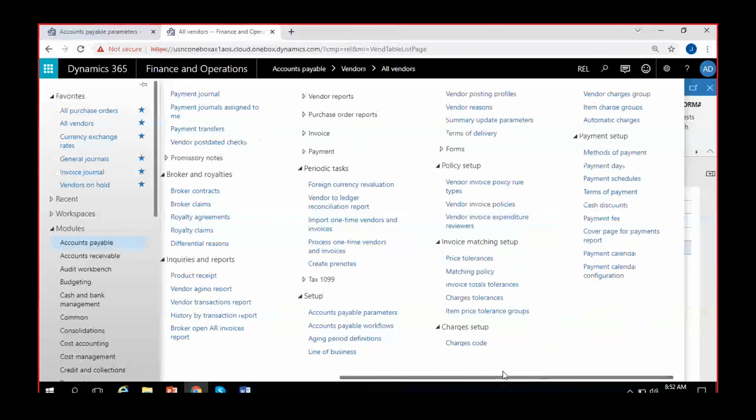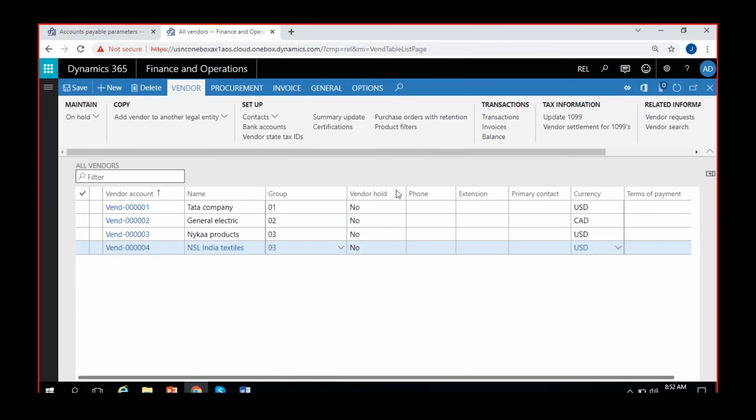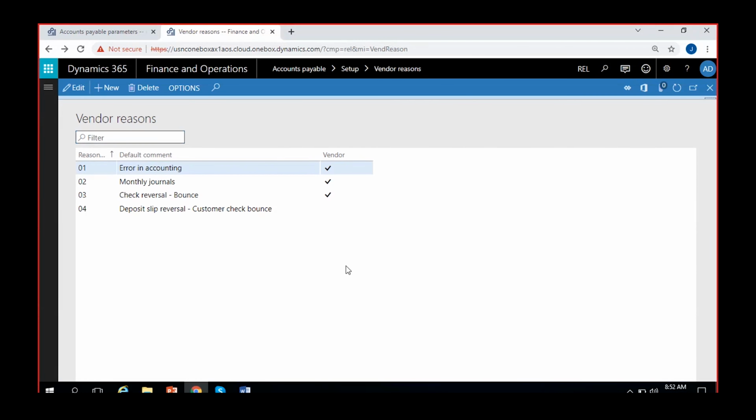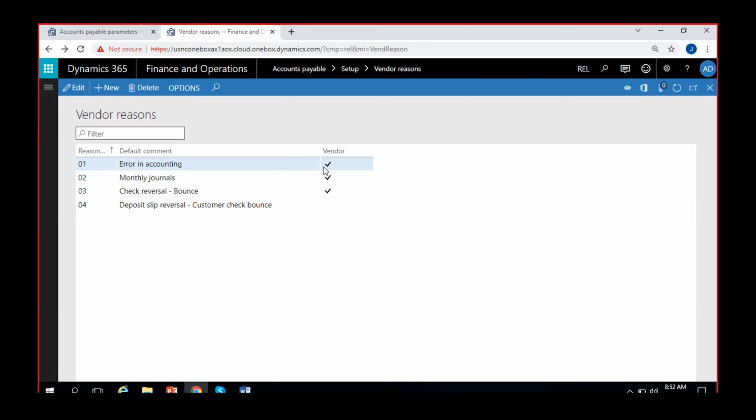So you can give reason codes like in any other module. In the accounts payable module also, you can give reason codes. It will be here under setup, accounts payable, setup, vendor reasons. There were some reasons which were linked to the vendor already here. Now, you can create a few other reasons if you want to, specific to the vendors or specific to the accounts payable module. Okay.